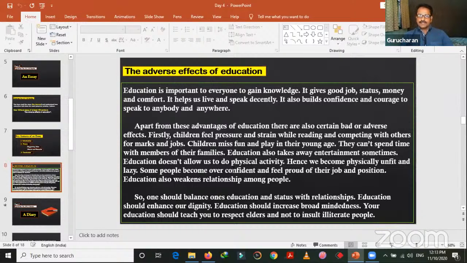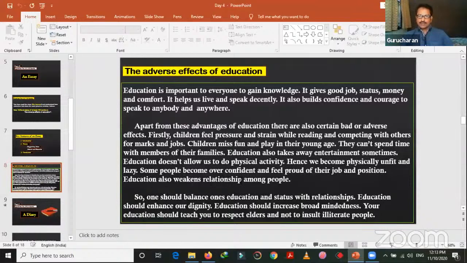Firstly, children feel pressure and strain while reading and competing with others for marks and jobs. Children miss fun and play in their young age. They can't spend time with members of their families. Education also takes away entertainment sometimes. Education doesn't allow us to do physical activity. Hence, we become physically unfit and lazy.